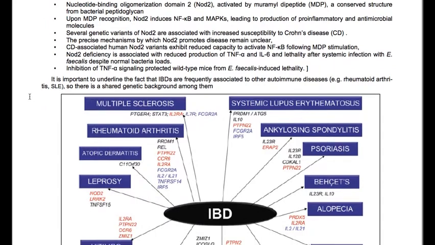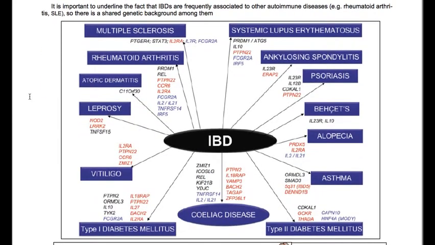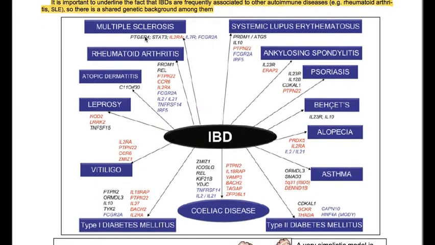Okay, it's important to underline the fact that inflammatory bowel diseases are frequently associated with other autoimmune diseases, such as rheumatoid arthritis and SLE, so there is a shared genetic background among them. You see here sharing with multiple sclerosis, systemic lupus erythematosus, ankylosing spondylitis, psoriasis, alopecia, asthma, type 2 and type 1 diabetes mellitus, celiac disease, vitiligo, atopic dermatitis, and rheumatoid arthritis.